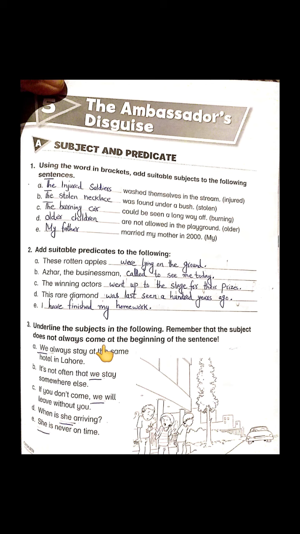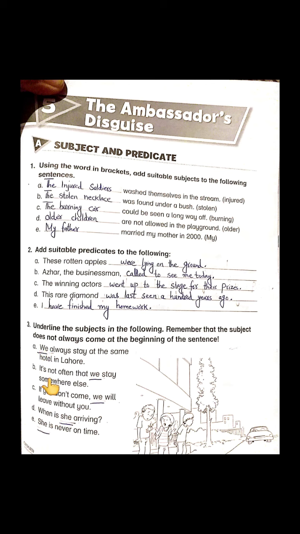Keep your pencils in your hands. A sentence is, we always stay at the same hotel in Lahore. So what is the subject here? We. Underline the subject, we. And who is the subject? The performer of the action, or the person or thing we are talking about.